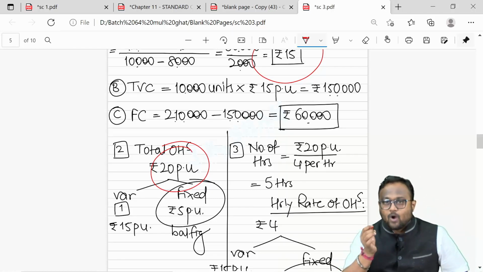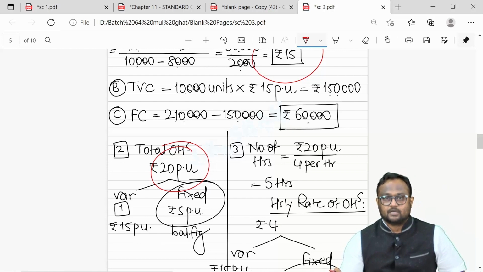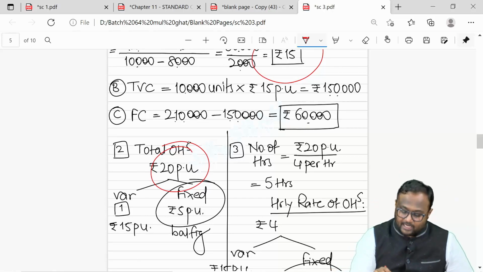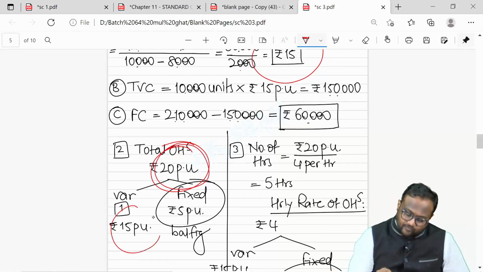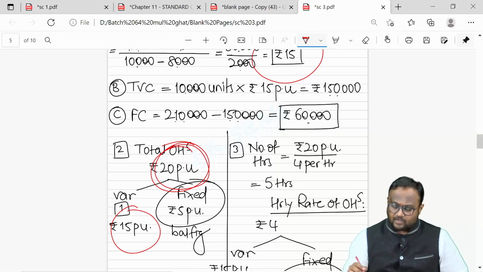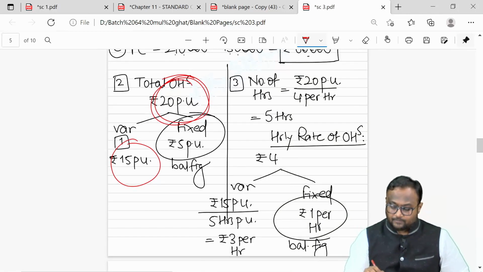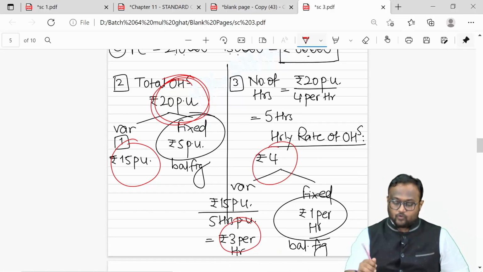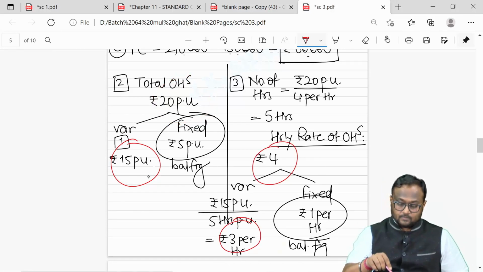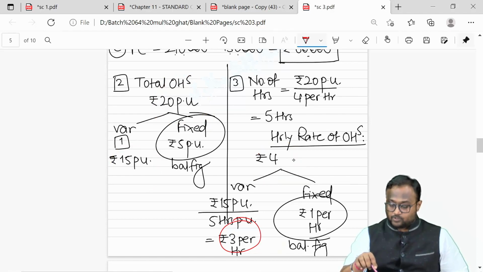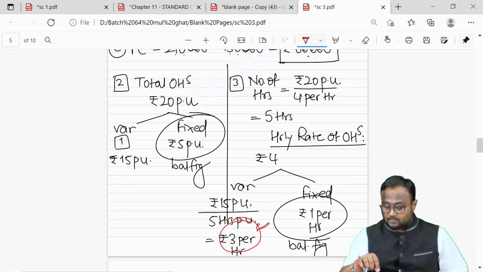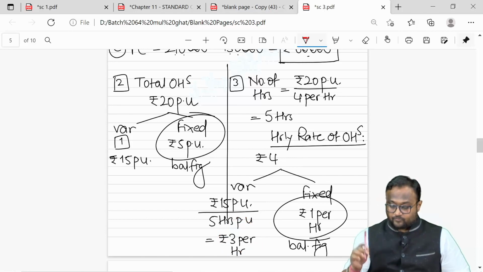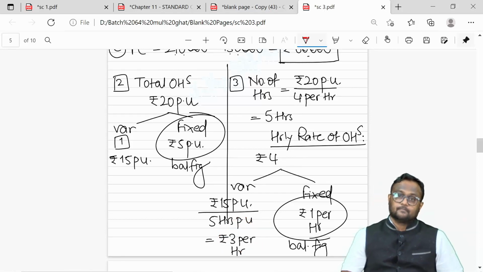1 unit takes 5 hours. So 20 per unit is an outcome of 5 hours. 15 per unit is also an outcome of 5 hours. That means your variable portion is 3 rupees per hour out of 4 rupees. That means your fixed overhead absorption rate per hour is a balancing figure of 1 rupee per hour.